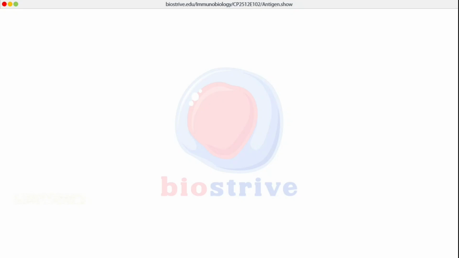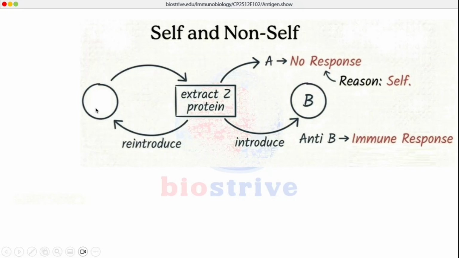Consider an organism. We do not know the identity of that organism, but we extracted two different proteins from that organism. Let's name these proteins protein A and protein B. And we reintroduced both of these proteins back to this individual. According to our hypothesis, there should not be any immune response against protein A or protein B, because these proteins were originally extracted from the individual itself. So these proteins are self to this individual.